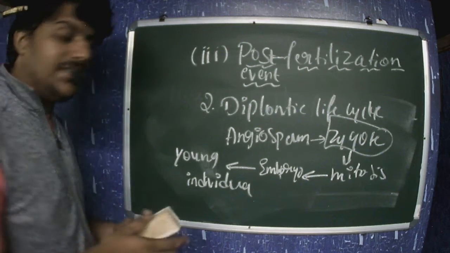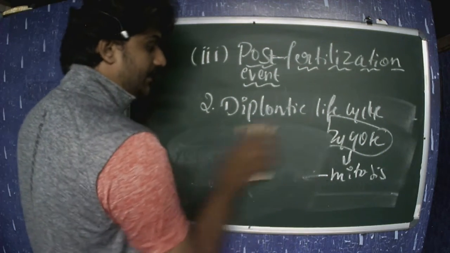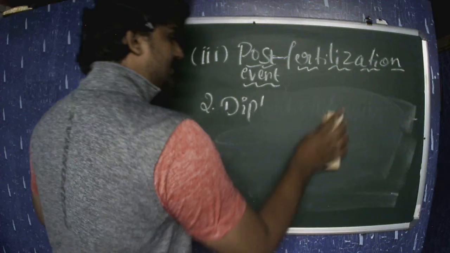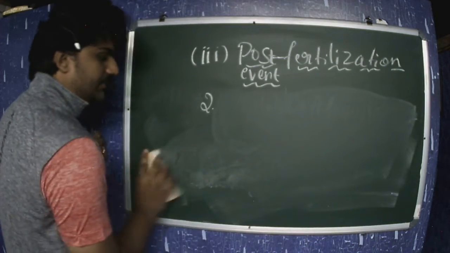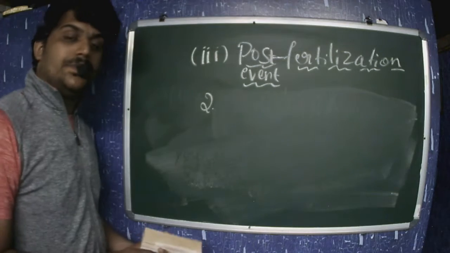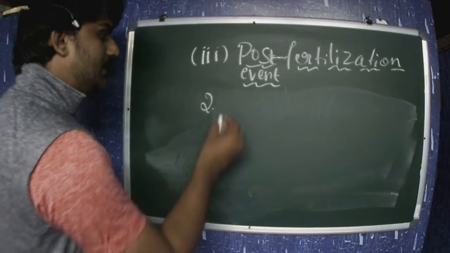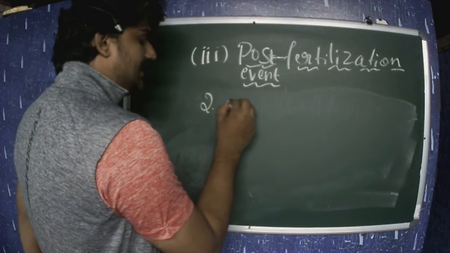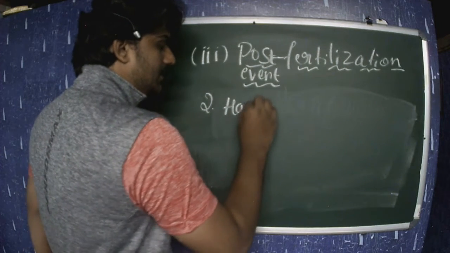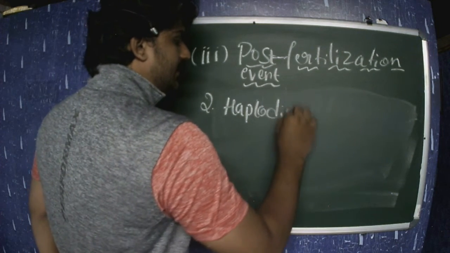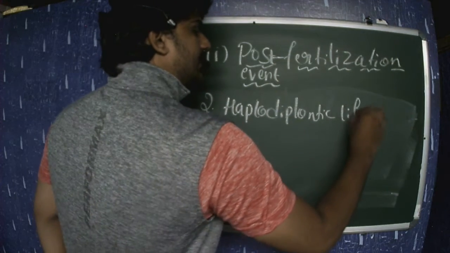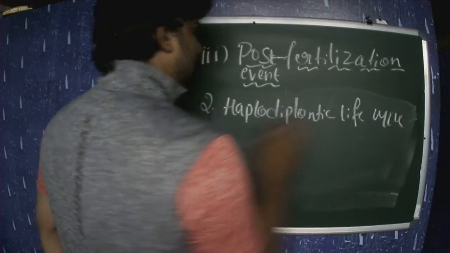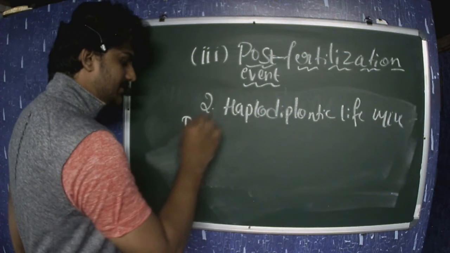The same thing also happens in pteridophytes. Pteridophytic organisms possess the haplodiplontic life cycle.